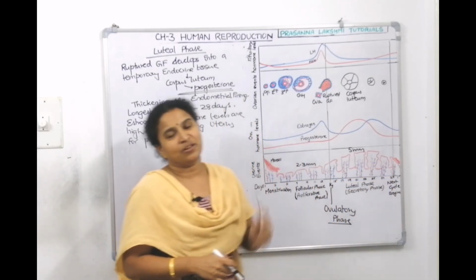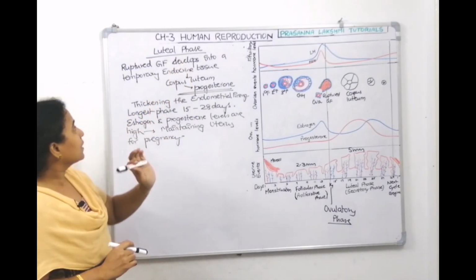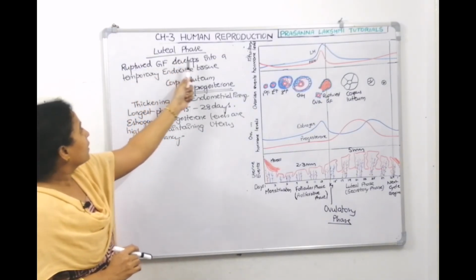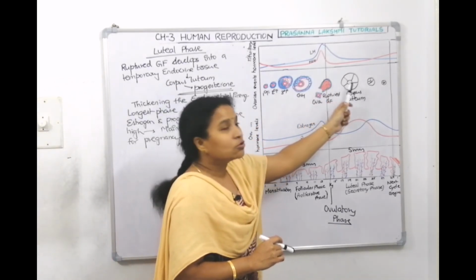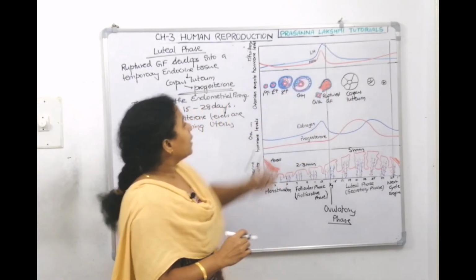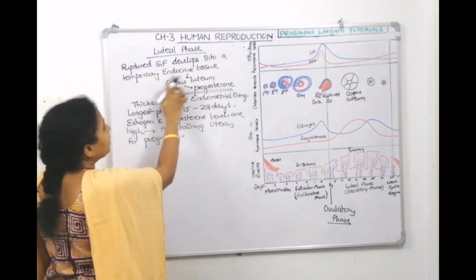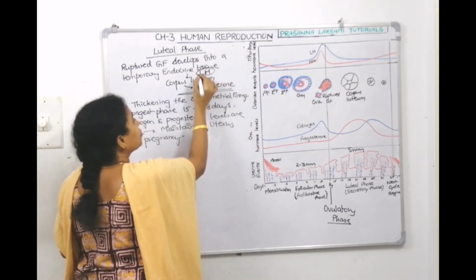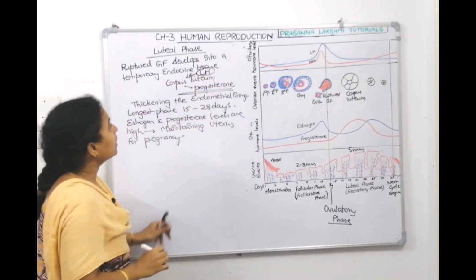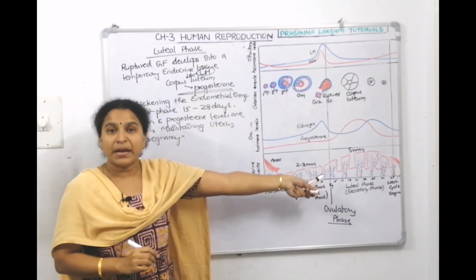This is menstruation again. So, what happens in the luteal phase, which is also called secretory phase? The Graafian follicle ruptures, and when the Graafian follicle ruptures, that turns into corpus luteum under the influence of LH, right? So, rupturing of Graafian follicle develops into temporary endocrine tissue called corpus luteum in the presence of LH. So, LH will do this, right? So, then it will maintain the endometrial lining for pregnancy.